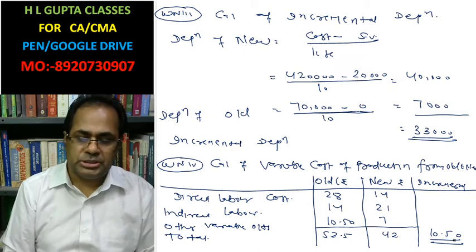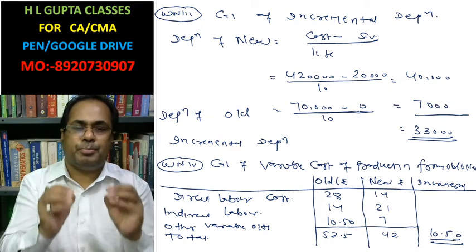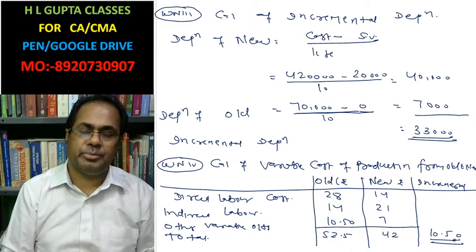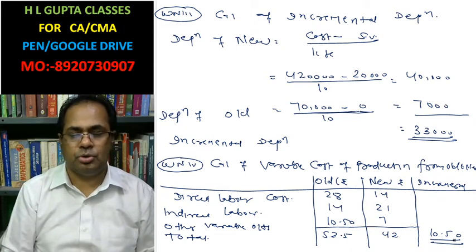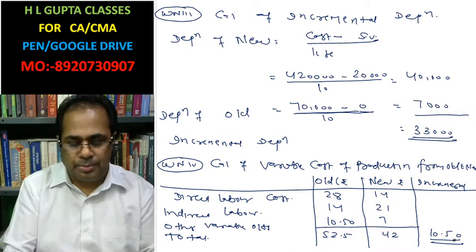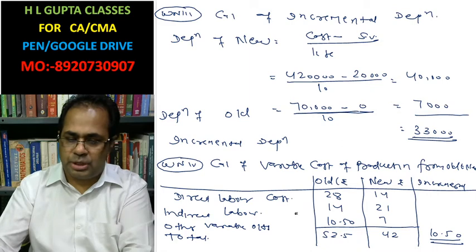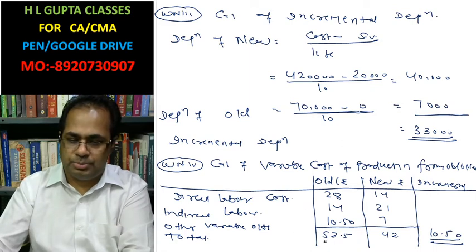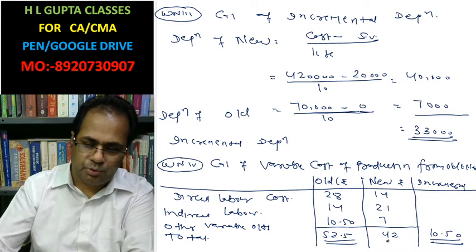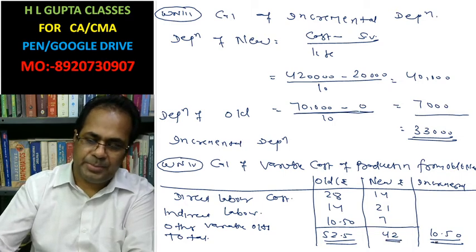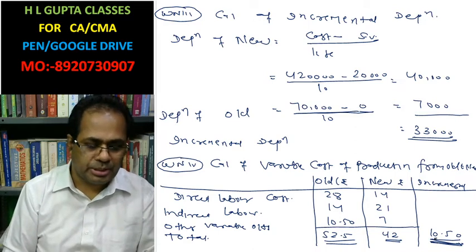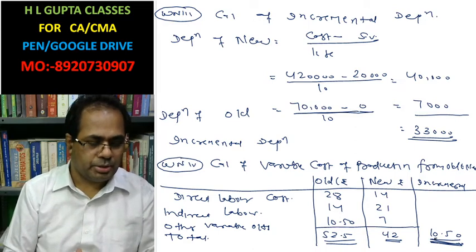From the new machine, we are going to save per unit manufacturing cost of 10.50, because the variable cost of production from the old is 52.5, from the new is 42, and the saving from the new is 10.50 per unit.